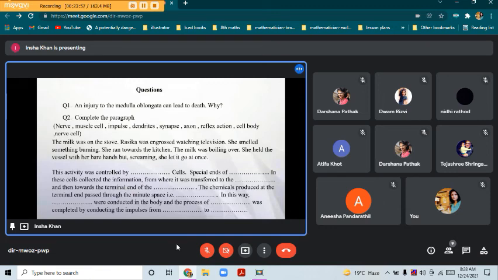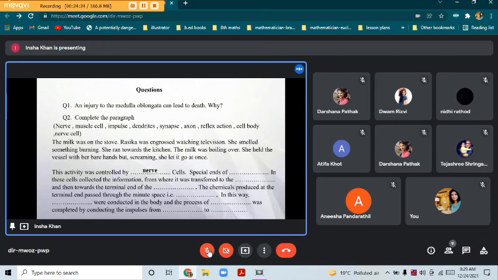Now, this activity is controlled by dash cells. Which cells? The name of the cell, it is nerve cells. Yeah, it is controlled by nerve cells. Where does the information get collected first?